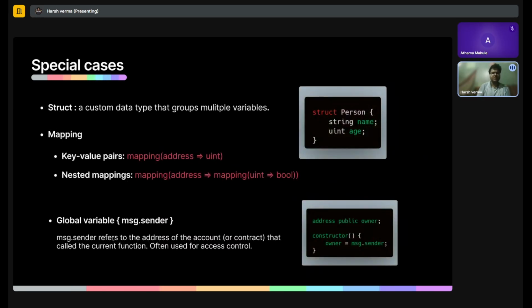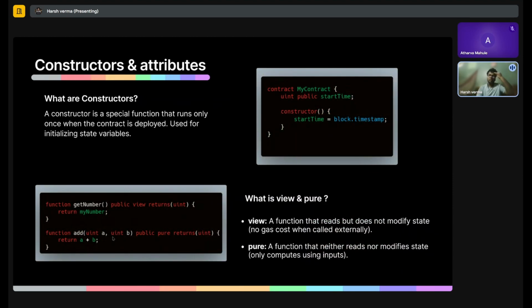We also get structs and mapping. Think of structs as a custom data type where you can group multiple variables, and think of mapping as a key-value pair where a key points to a particular value on a one-to-one basis. We also have some global variables to point out who is interacting with our contract. We explicitly use msg dot something, where msg basically points to the interactor who is interacting with the contract at that moment. Now there are also constructor functions. Think of them as special functions that automatically execute when a contract is deployed.